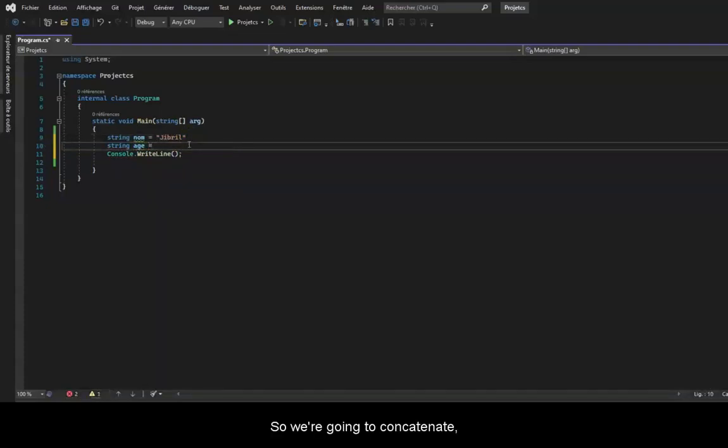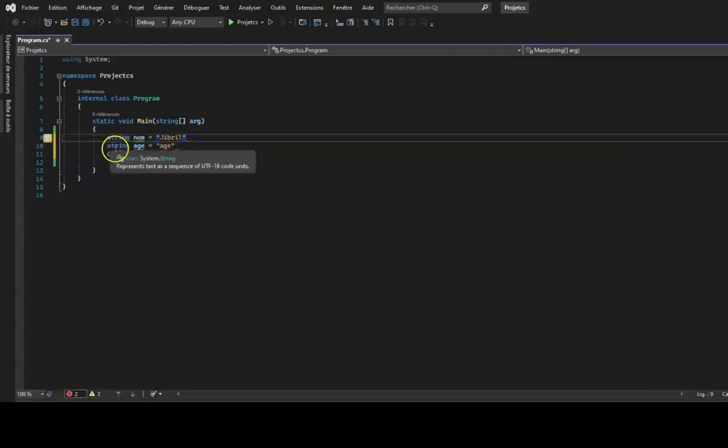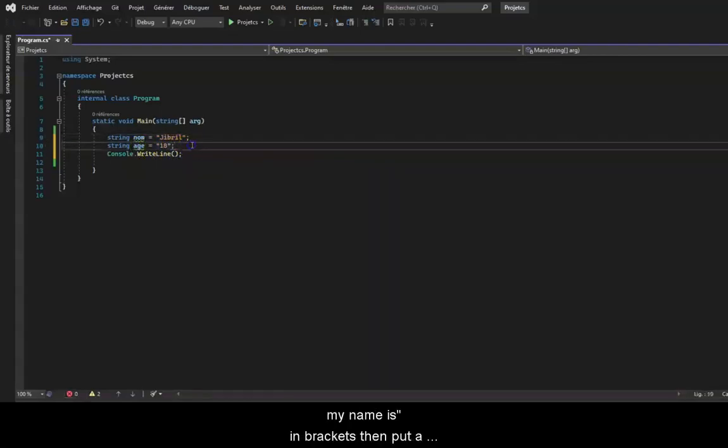So we are going to concatenate, which is basically appending several strings together. To do this, you need to type "hello, my name is" in quotation marks, then put a white space and a plus sign after the quotation marks and the name variable, then a plus sign, quotation marks, and type "and I am", put a plus sign after the quotation marks and the age variable.